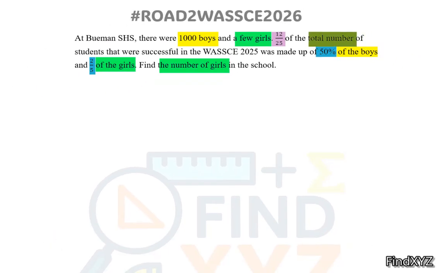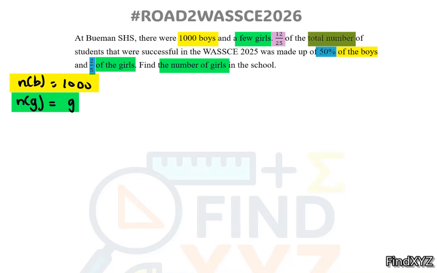What do we know? We know the number of boys is 1,000. So let's represent that. So the number of boys is 1,000. What additional thing do we know? We also know the number of girls. Do we know the number? We don't know. So let's represent the number of girls with the variable g.